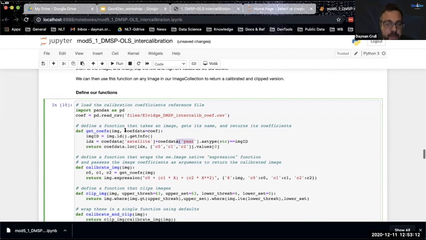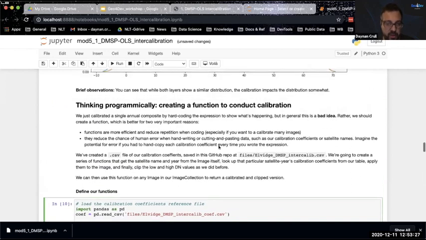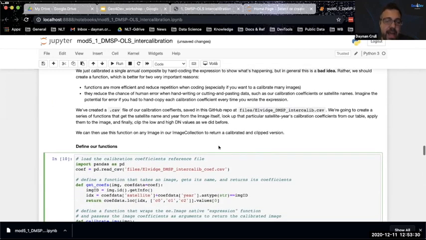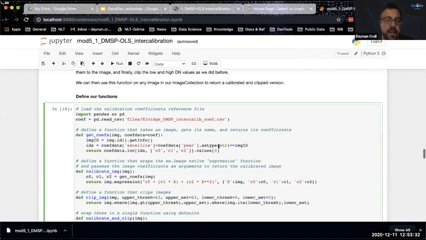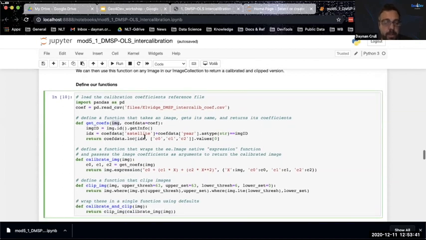Then I'm going to reference my data table that I created, and I'm going to look up the values for each of the coefficients, C0, C1, and C2. So this way, I don't actually have to know personally what the actual coefficients are. I don't even need to know what the year is or what the satellite is. All I need to do is pass this image, and that metadata is already there. This function will extract it, and it will automatically look up and return the exact coefficients that I need.